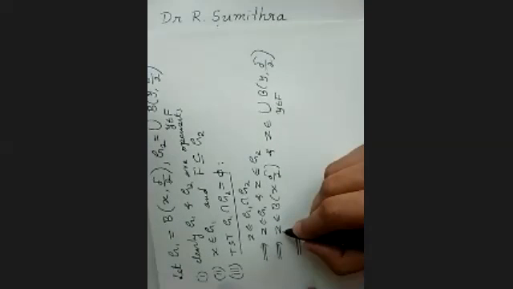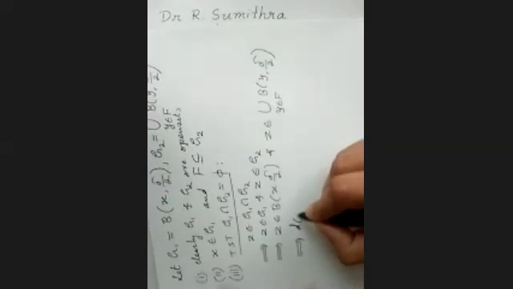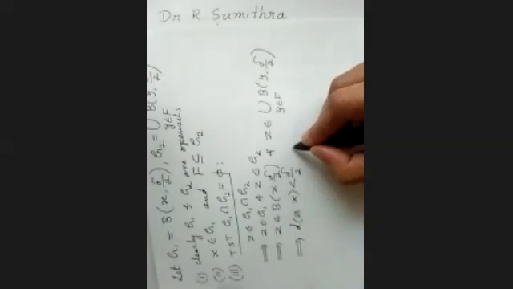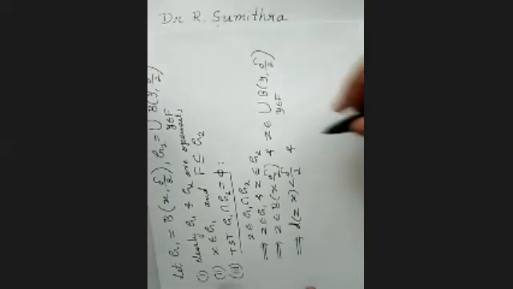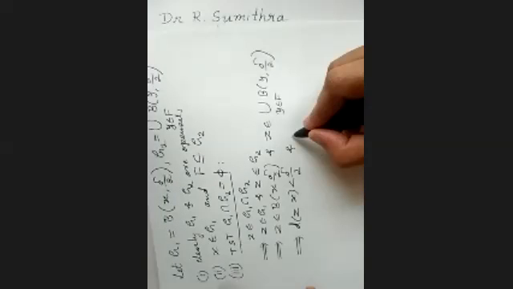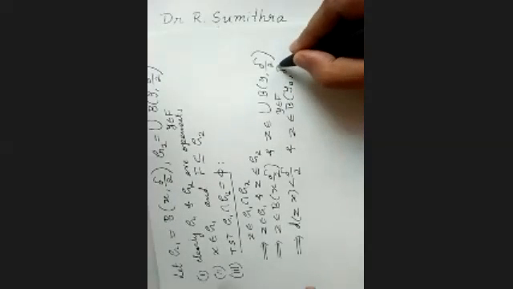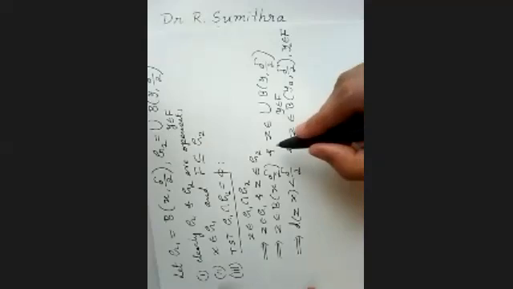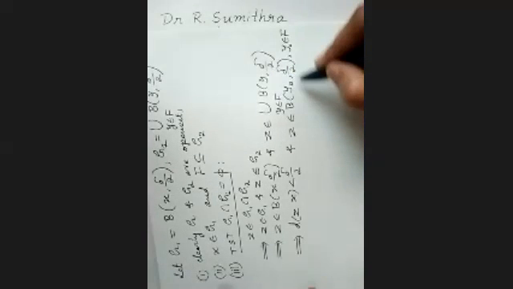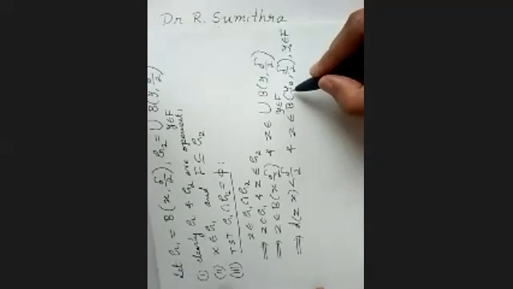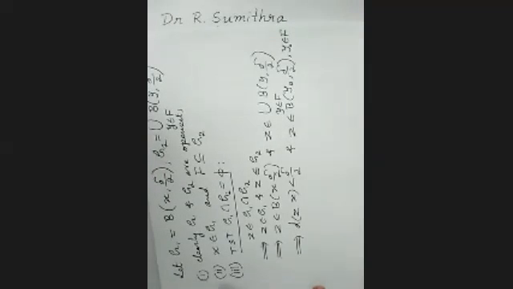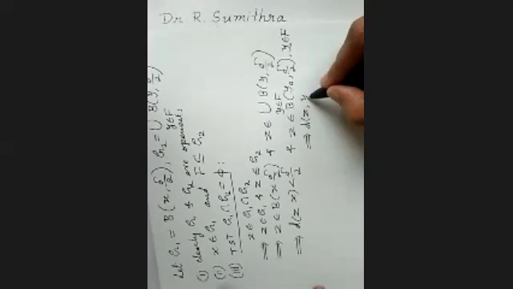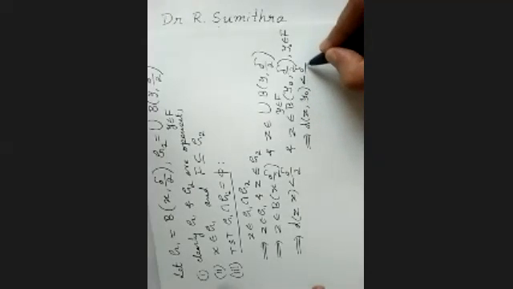Okay, so this implies any element belonging to an open ball, that means the distance between Z and the center X is less than delta by 2, and Z belongs to the union, therefore Z will belong to the ball with radius delta by 2 for some Y naught. Where is Y naught coming from? From F. Any element belonging to the union belongs to some set here. That set we have chosen as Y naught, an open ball with the center Y naught. So this implies the distance between Z and Y naught is less than delta by 2.